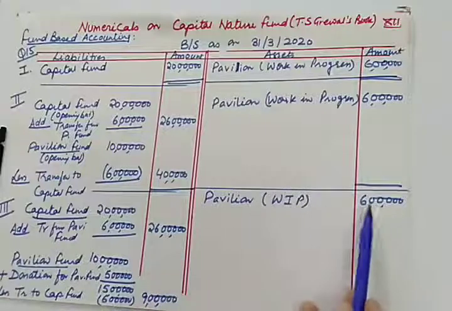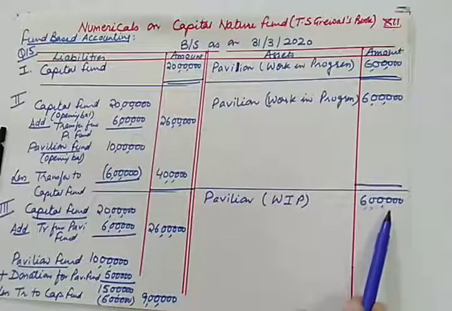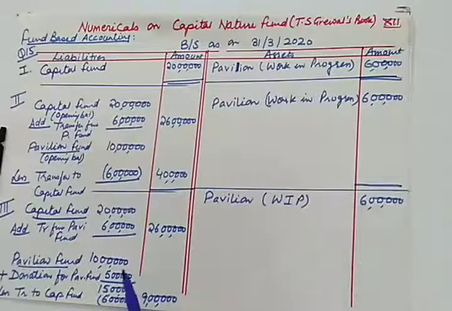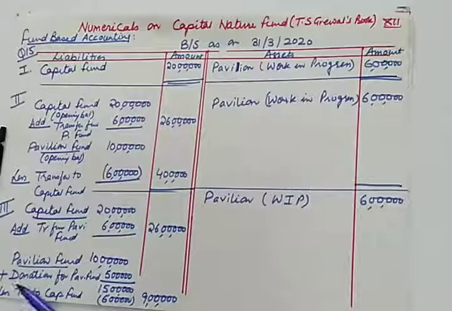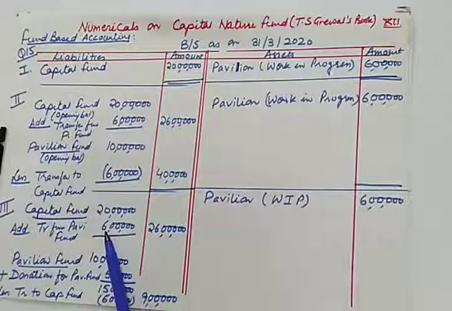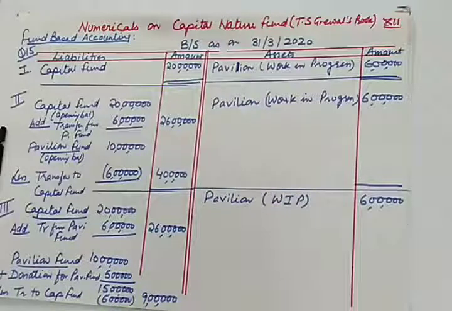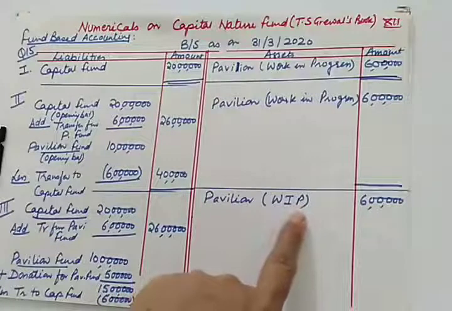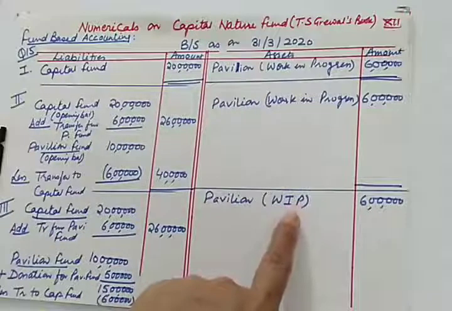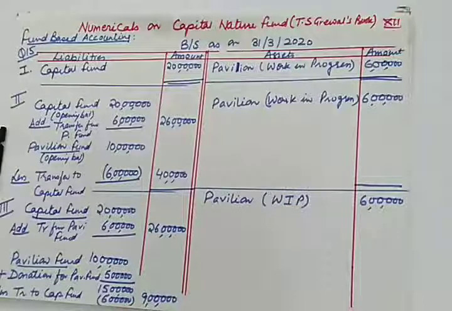As you start working on the area for which these funds are received, this fund will keep on decreasing, and this much amount will be transferred to capital fund, added there and deducted from the respective fund. So capital fund will keep on increasing as you increase the expenditure on this fixed asset. So that's all for today. Have a nice day.